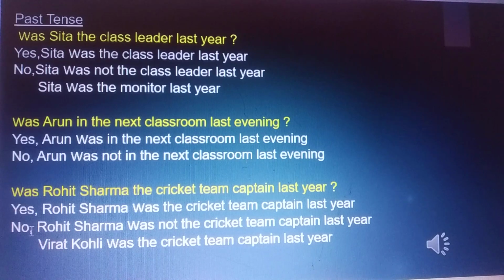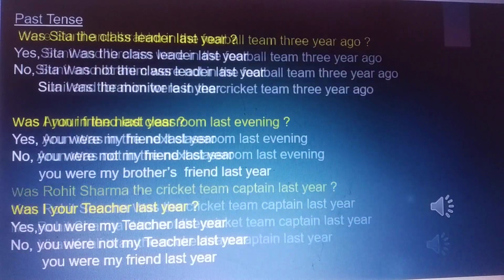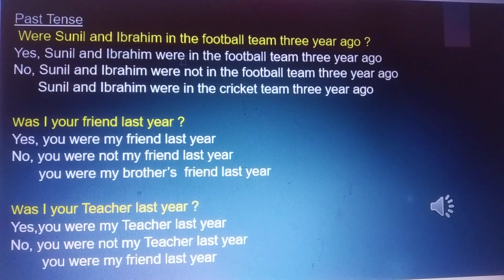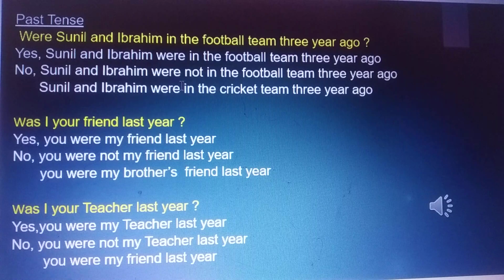Was Rohit Sharma the cricket team captain last year? Yes, Rohit Sharma was the cricket team captain last year. No, Rohit Sharma was not the cricket team captain last year. Virat Kohli was the cricket team captain last year. Were Sunil and Ibrahim in the football team 3 years ago? Yes, Sunil and Ibrahim were in the football team 3 years ago. No, Sunil and Ibrahim were not in the football team 3 years ago. Sunil and Ibrahim were in the cricket team 3 years ago.